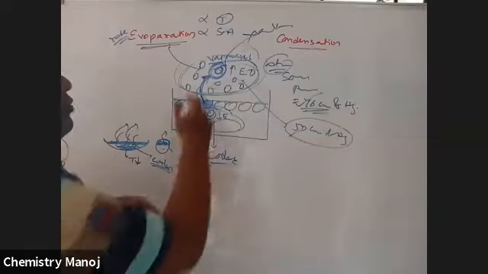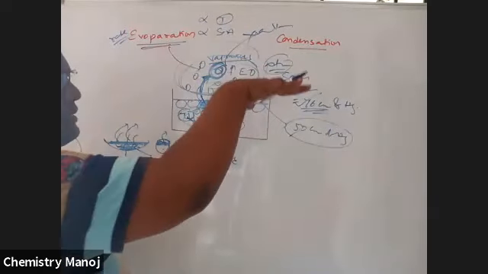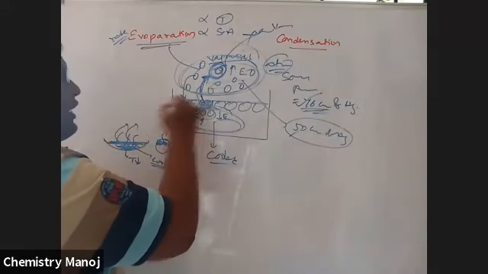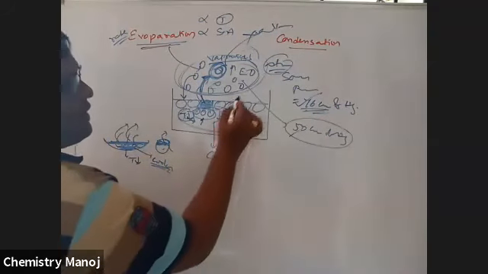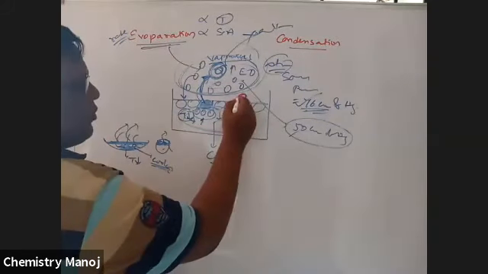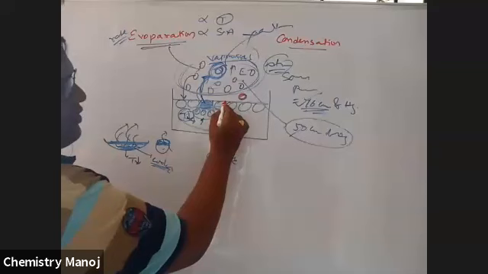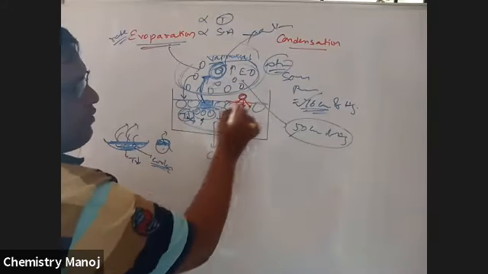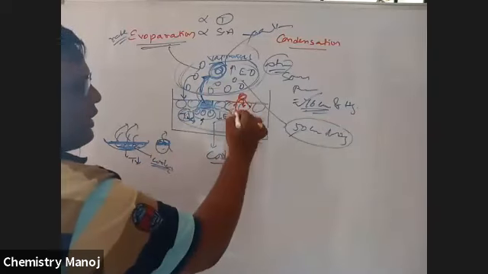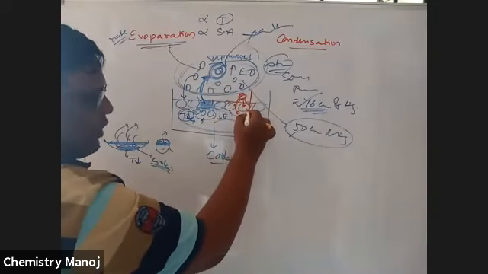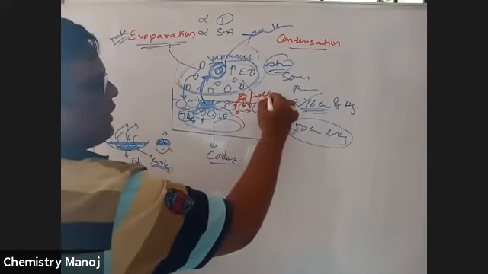There is some pressure applied on these vaporized molecules. That means some of these vaporized molecules are converted into liquid state. See here. This is a vaporized molecule which is nearer to the surface of this liquid. There are intermolecular attractive forces existing between liquid molecules and vaporized molecules, and it comes back to the liquid state. The process of conversion of this vaporized molecule into liquid state is called condensation.